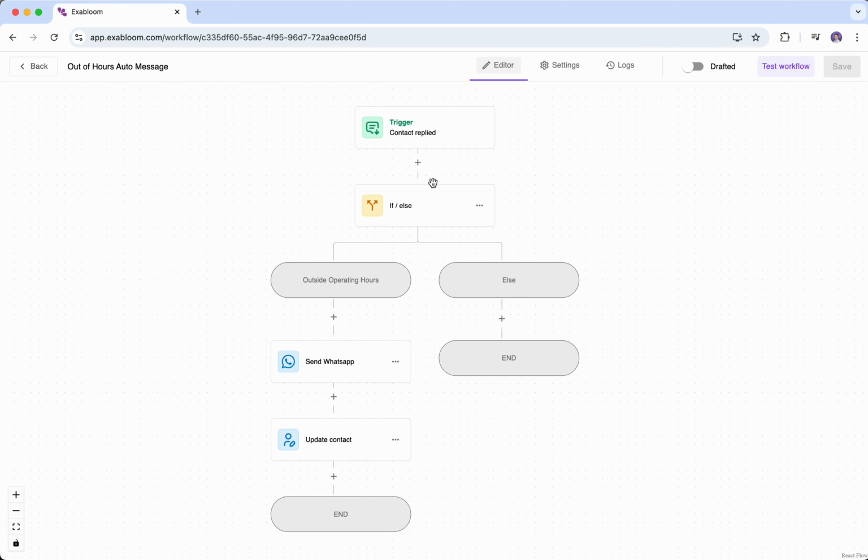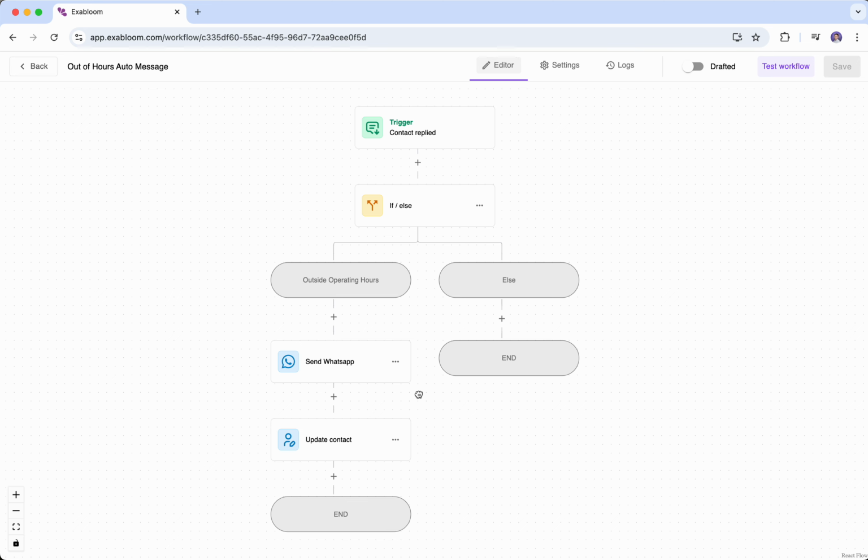Okay, let's just assume that the contact sends us a message outside of the operating hours. What will happen? So if the contact sends us a message outside of the operating hours, the contact will move through this path. Okay, this entire path over here, outside of operating hours. So if the contact is being moved to this branch outside of operating hours, the next thing that the contact will encounter is a send message.